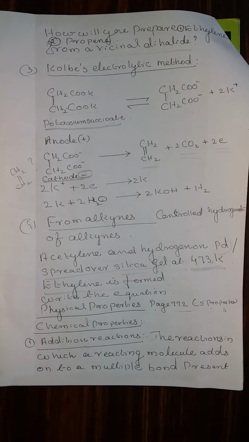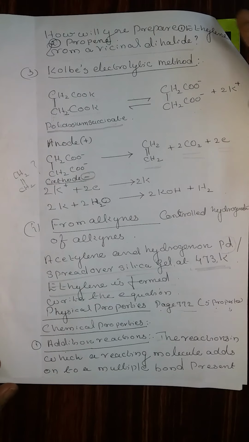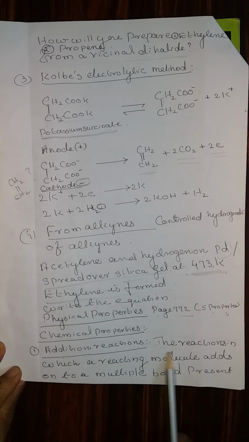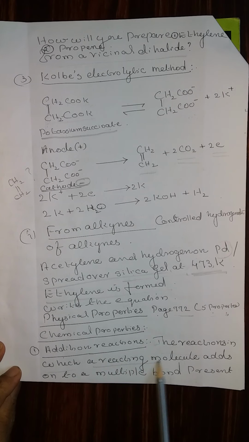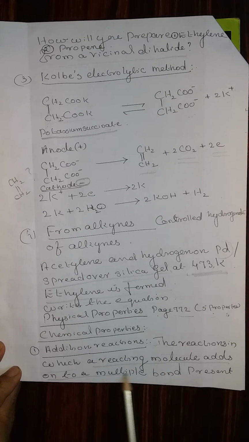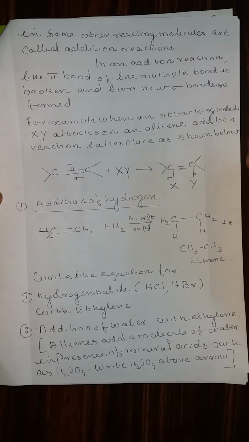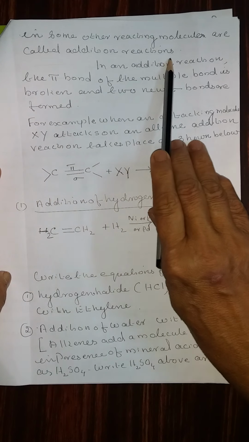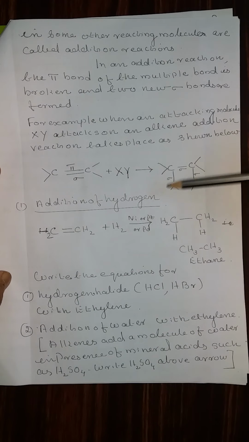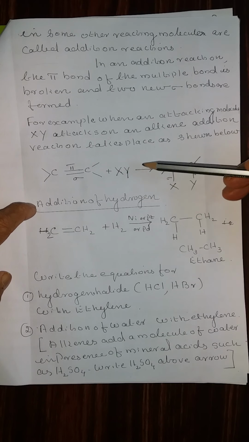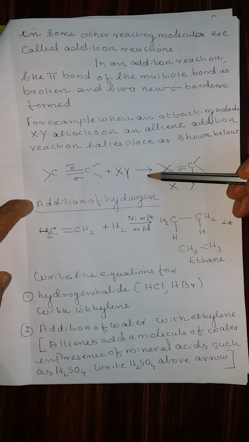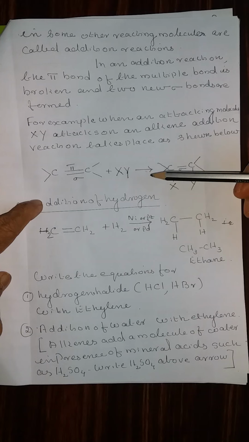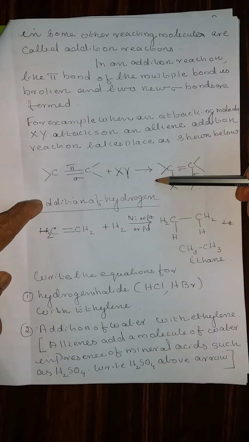Chemical properties. First property, addition reactions. The reactions in which a reacting molecule adds on to a multiple bond present in some other reacting molecule are called addition reactions. I am going to explain the mechanism, or how the reaction takes place. Based on that, you can write any addition reactions.